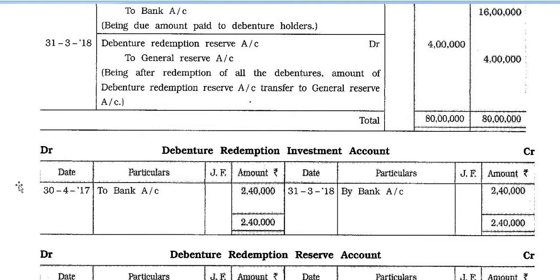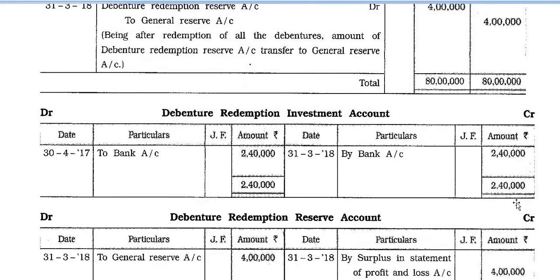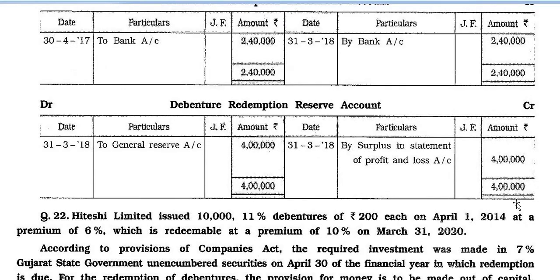Now we write the amounts: 30 April 2017 to bank account, and 31st March 2018 by bank account 2,40,000. Debenture redemption reserve account: 31st March 2018 to general reserve account 4 lakh, and 31st March 2018 by surplus in investment to profit and loss account 4 lakh.